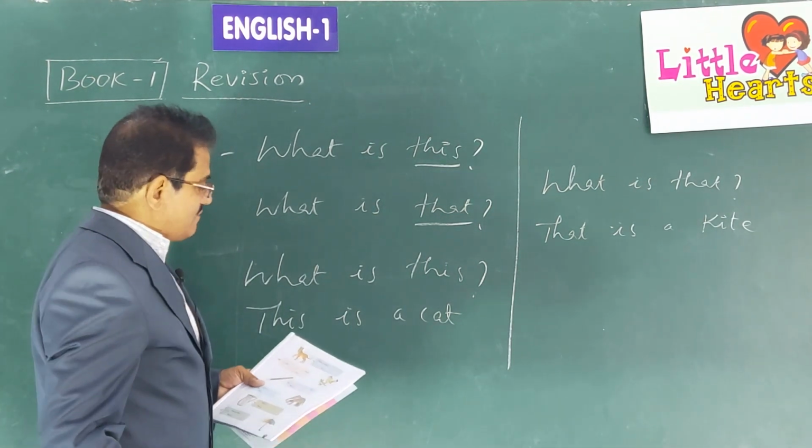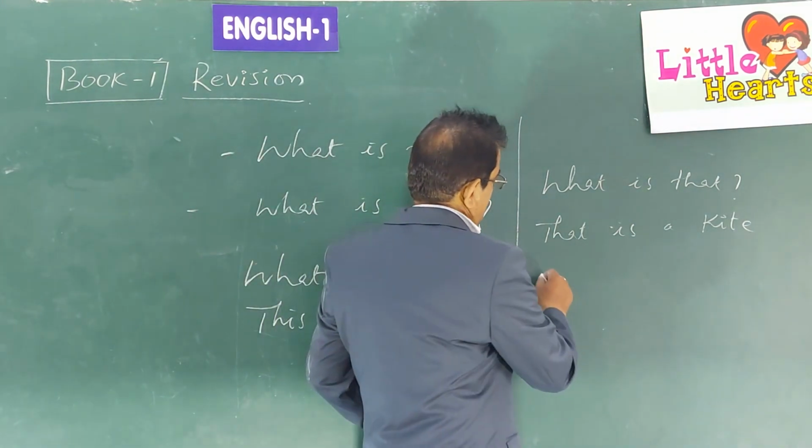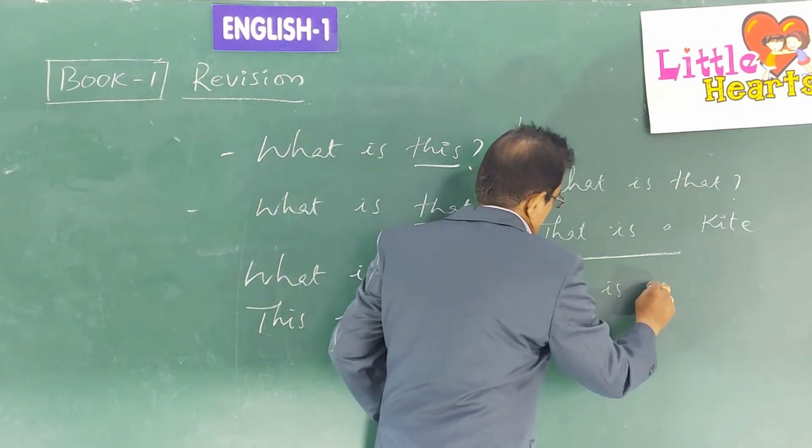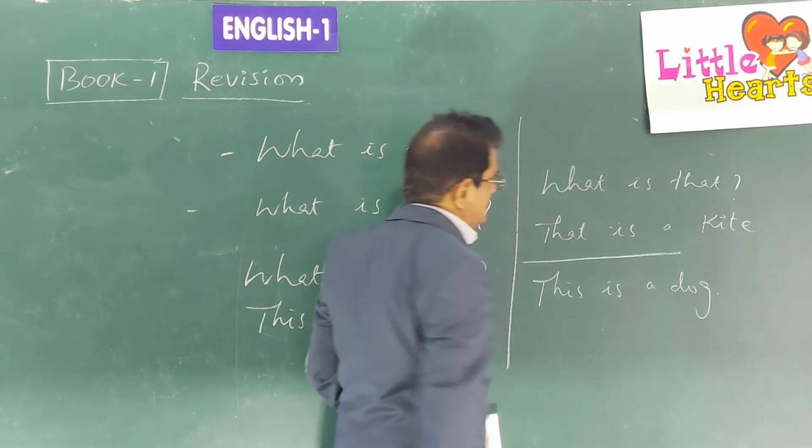Next, the picture of a dog is given. What is this? This is a dog. The question is already given there. Answer is this: this is a dog.